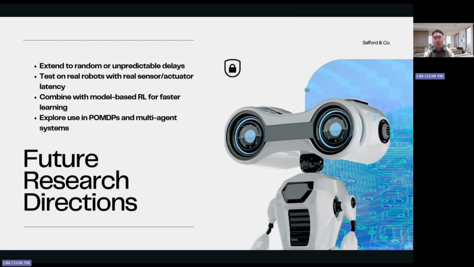Next, some future research directions. A big direction is handling random and unpredictable delays, which happen in real communications and hardware settings. Another direction is testing BPQL on real robots, not just in simulations. Our group also thinks that combining belief projection with model-based RL could reduce the data needed and make learning faster.